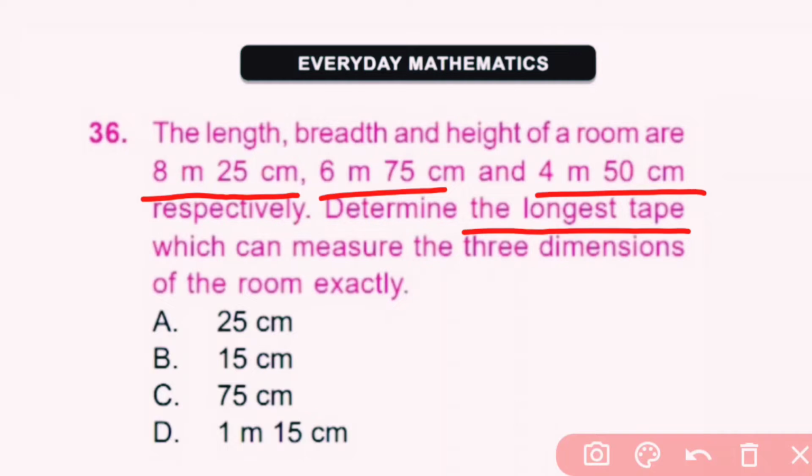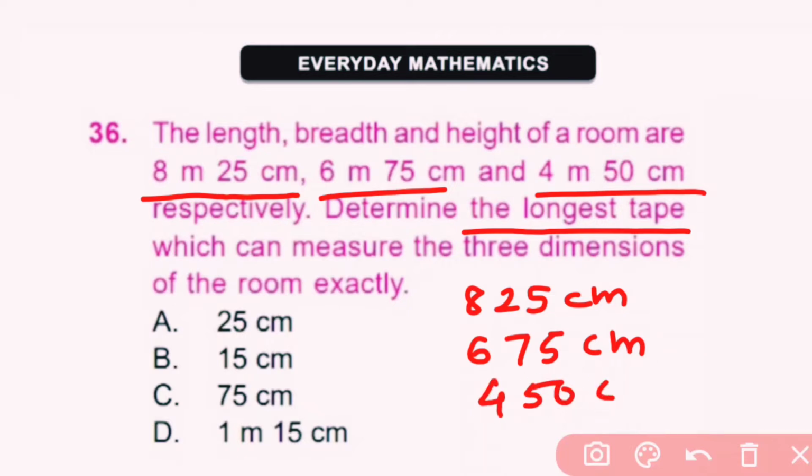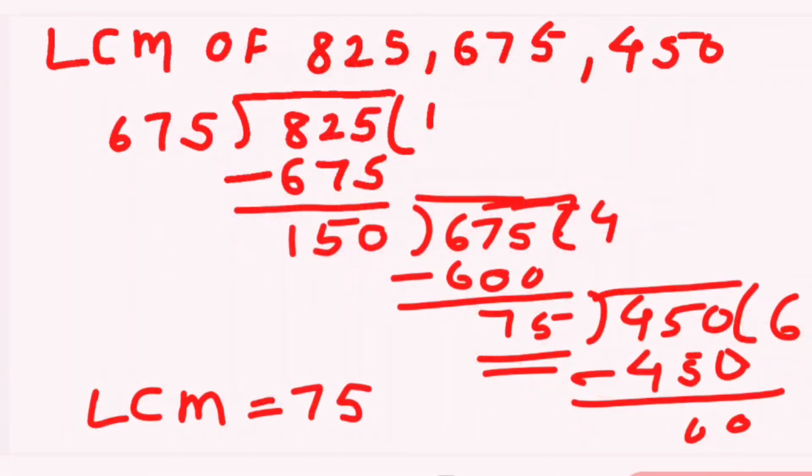We first convert this into centimeter. 8 meter 25 centimeter is equal to 825 centimeter. 6 meter 75 centimeter is 675 centimeter and 4 meter 50 centimeter is equal to 450 centimeter, and LCM of these three is 75 centimeter. So here C is correct answer.